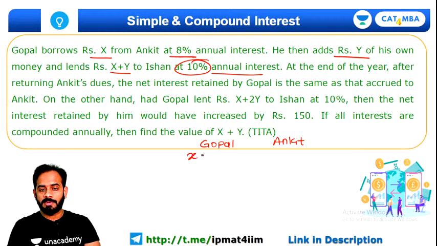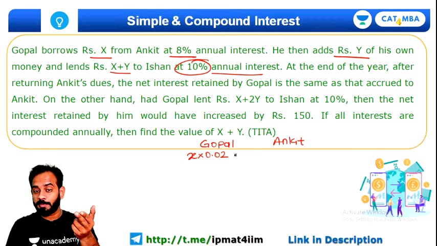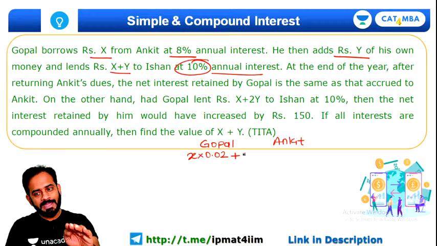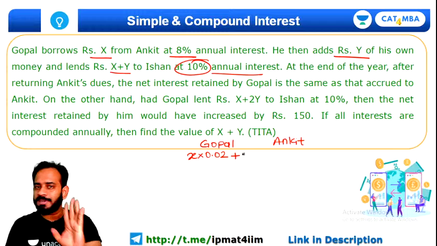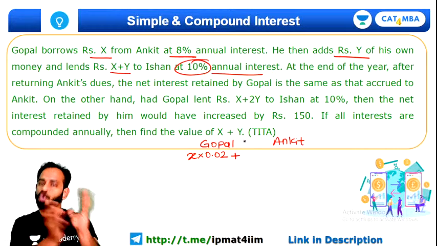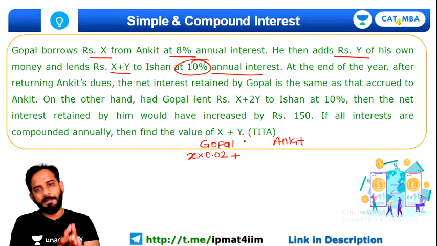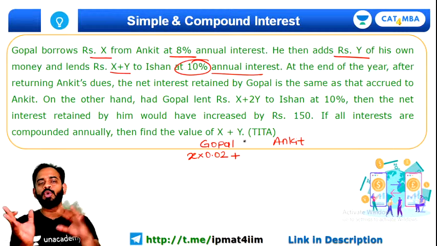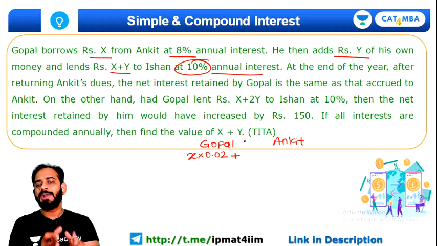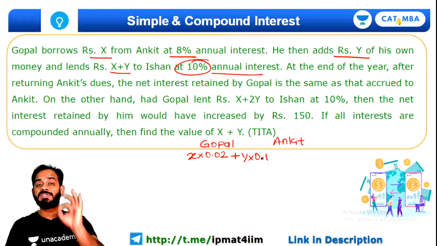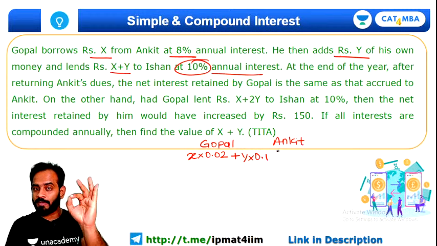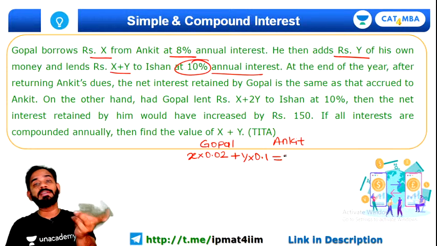So X multiplied by 0.02 will be the interest on X rupees, plus on Y he got total 10% because Y rupees belong to Gopal himself. तो गोपाल को ही 10% मिलेगा, वो थोड़ी अंकित को देना पड़ेगा. So Y should be multiplied by 0.1 because he got the entire 10% of Y, and this is equal to Ankit's interest.